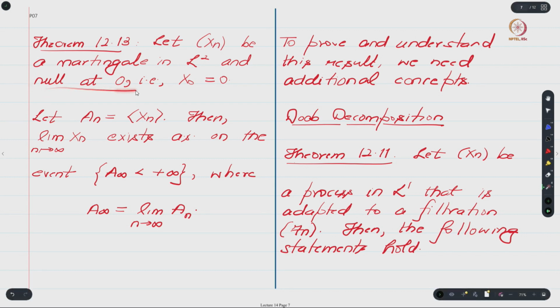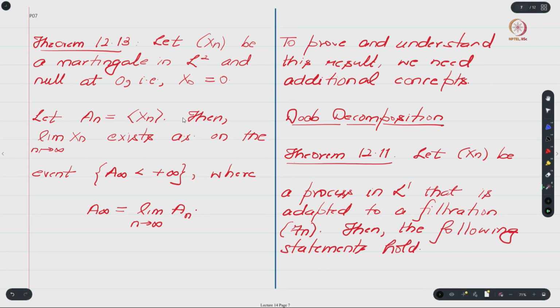So what do I mean by a martingale sequence being null at 0? We require that x0 be 0 and hence expected value of x0 is 0. This property we will be repeatedly using. So let xn be a martingale which is null at 0 and let An be the angle bracket process.